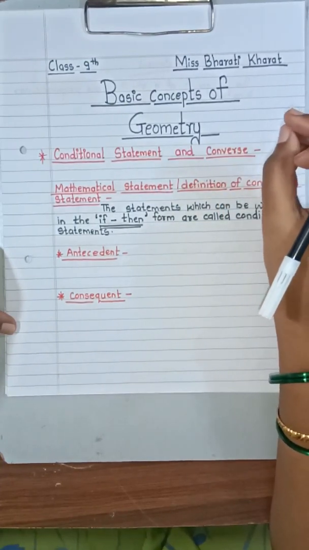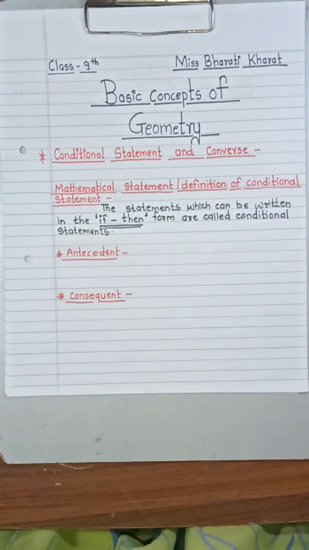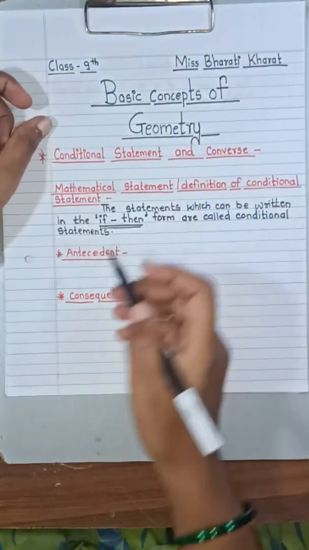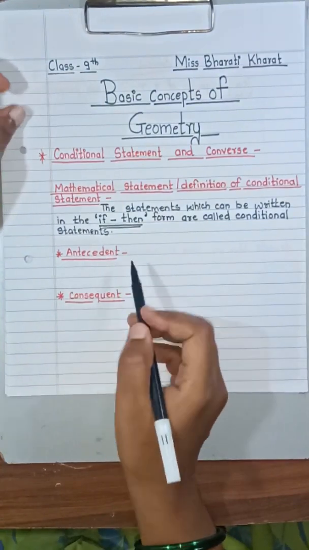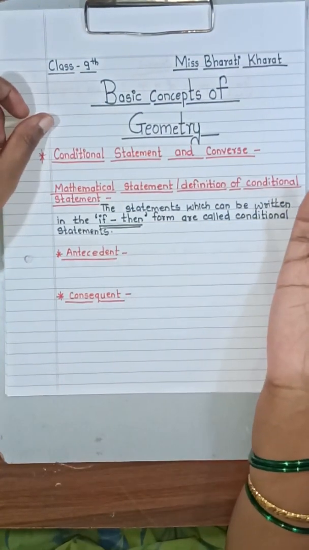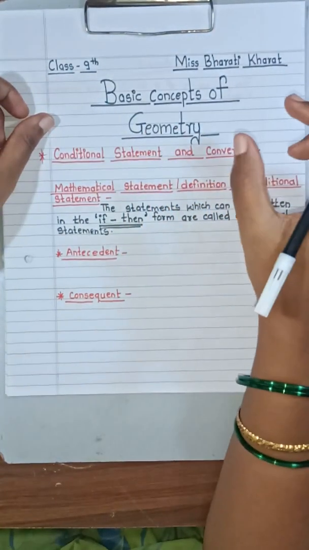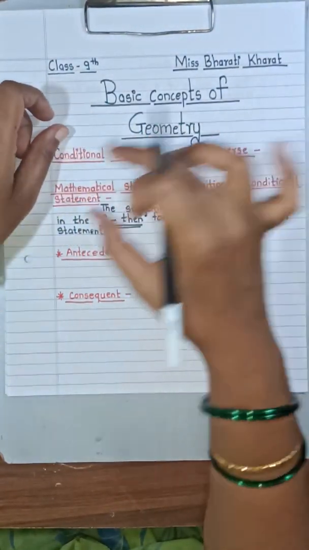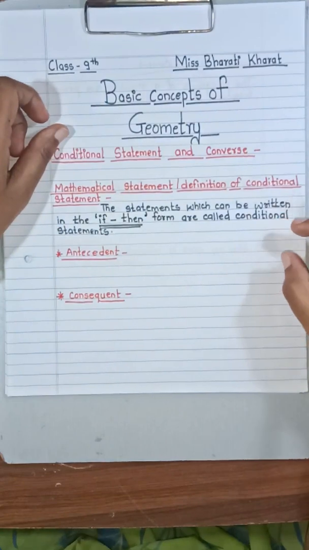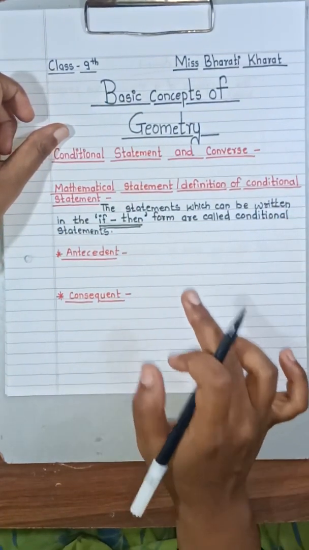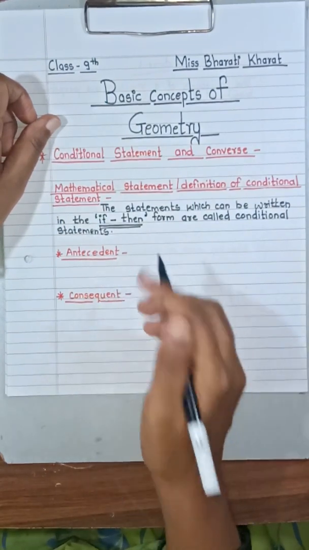Okay, now children, you can see here a word, antecedent. Now what is antecedent? Whenever a statement is given to you in if-then form, the part of the statement which follows if is called the antecedent. I'll write it down here.